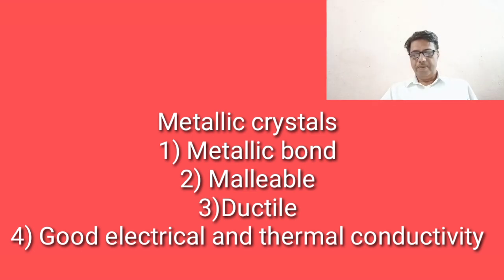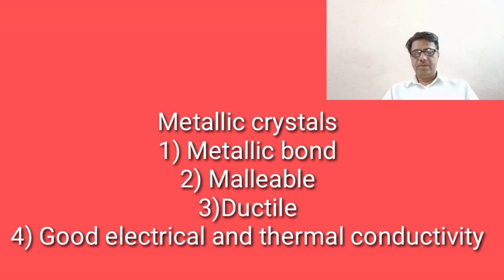So now, what are the properties? First one, these metals are malleable. What is malleability? Simply, they can be hammered into thin sheets. Next one, ductility. Metals are ductile, that is they can be drawn into wires, thin wires. Third one, metals have good electrical and thermal conductivity.